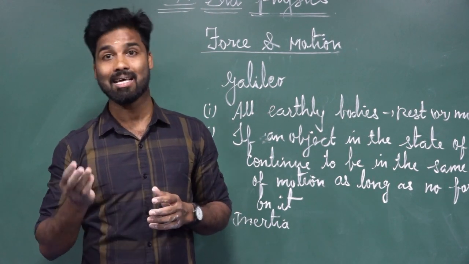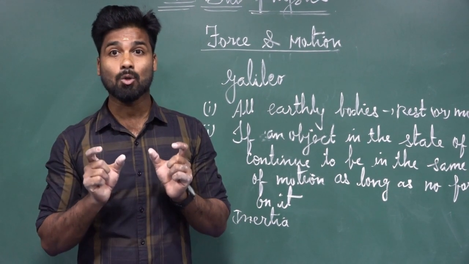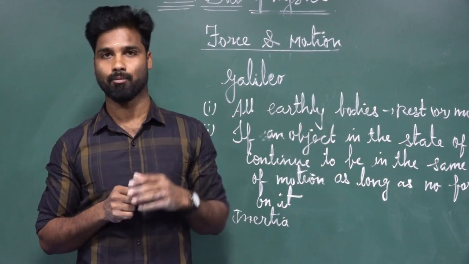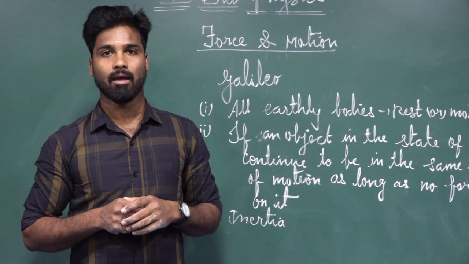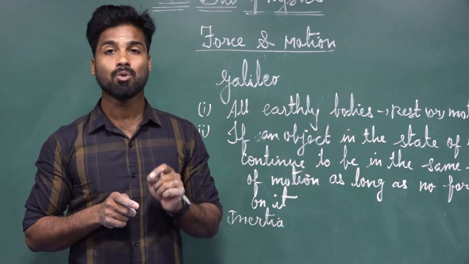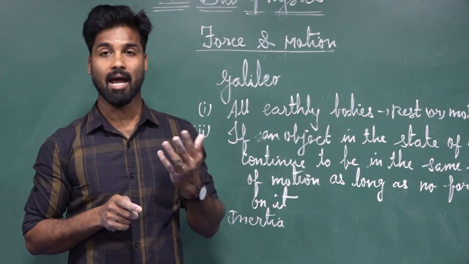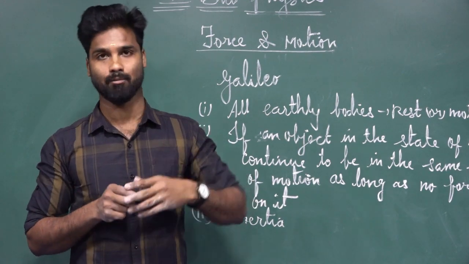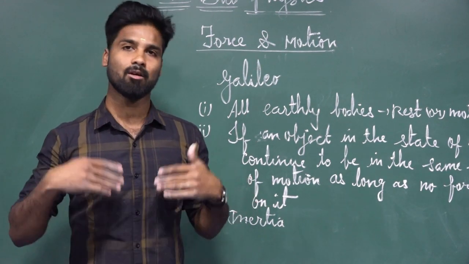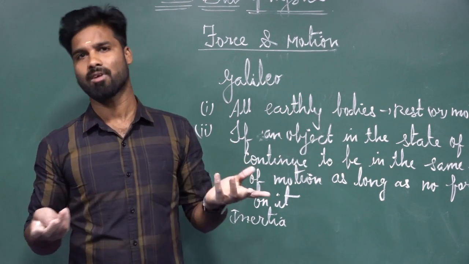And the fourth one is, there are two objects of different mass, shape, size dropping from a particular height in vacuum. What will happen? Both objects will fall with the same rate and reach the earth at the same time, whether they have different shape, different mass, or different size.